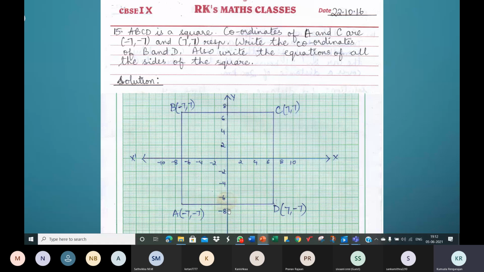Otherwise, the line segment is parallel to the y-axis. So it will be x is equal to some number. What is that number? How far is the line from the y-axis? 7 units. And it's to the left side. So x is equal to minus 7. If it's right side, x is equal to plus 7.